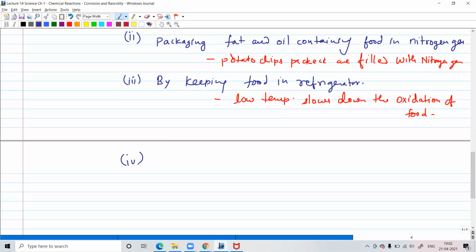You are not seeing that example only because if you have potato chips, can you dip it inside oil and keep it forever? No, right? So this is not a very practical solution, but it definitely works for things like pickle. It will work, because it cuts down the supply of oxygen. The food is no more in contact of air. So of course that can be one of the ways.